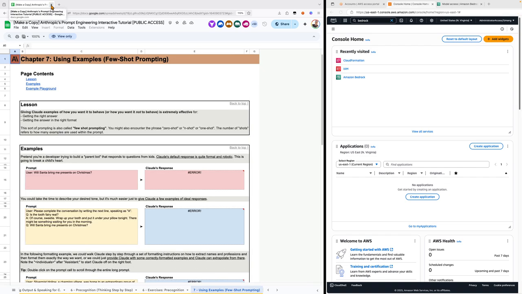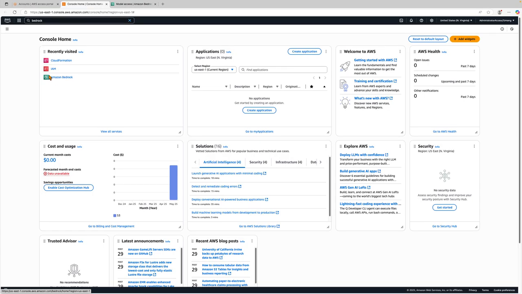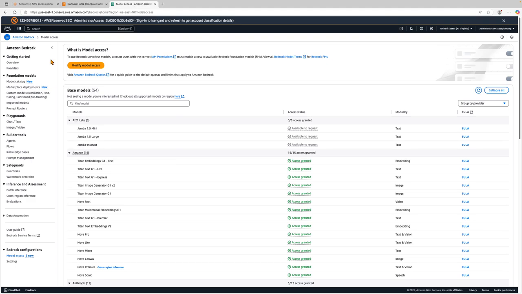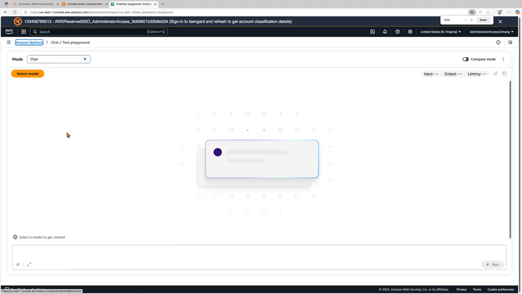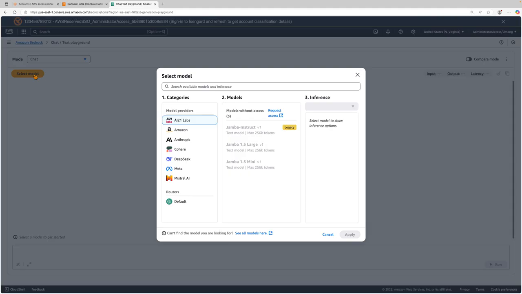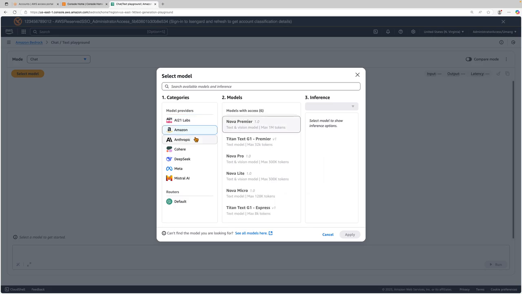So now we are going to use this Amazon AWS console, and we are going to write a prompt. This is the AWS console, and I've already opened up Amazon Bedrock. Again, Bedrock is a service within AWS to play with different Gen AI models. So what we are going to do is play on the chat playground. Let me zoom in for the audience a little bit. Let's select the model. Shashank, what model do we want to play with today? Is it Anthropic or Amazon? Which model? Let's start with my favorite model. Let's start with the Nova model.